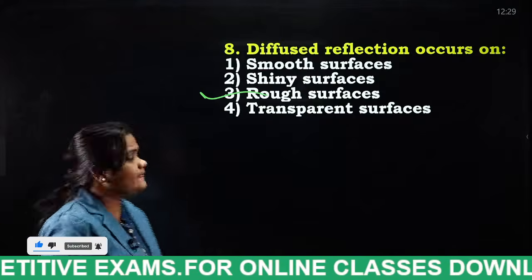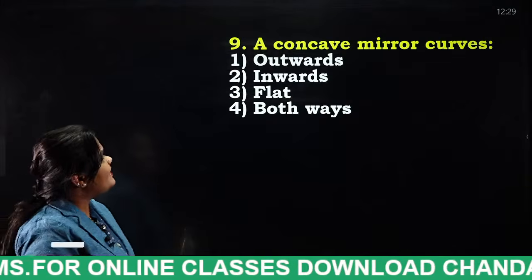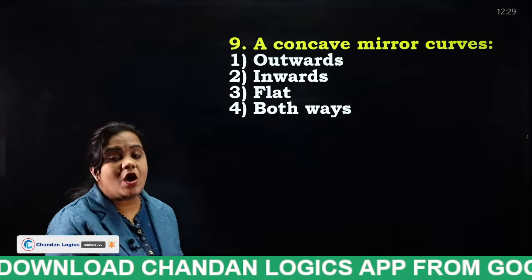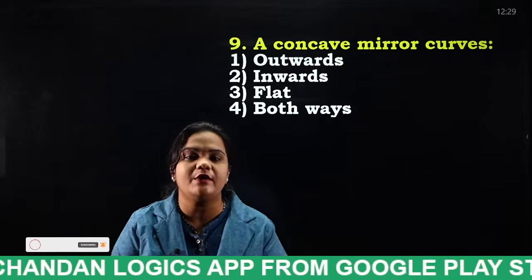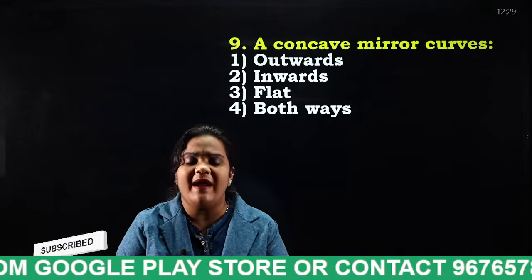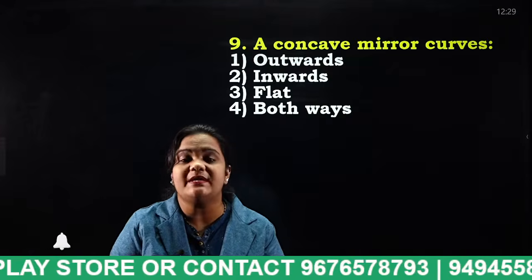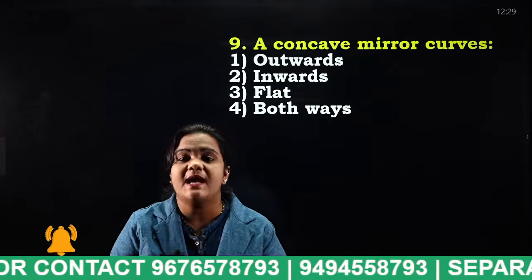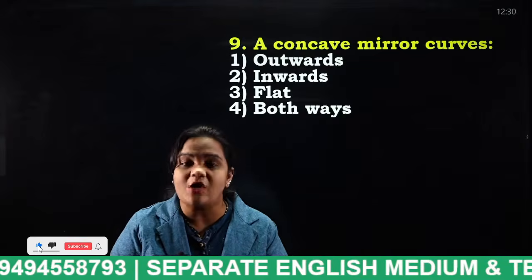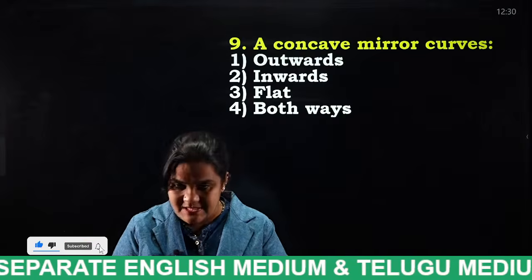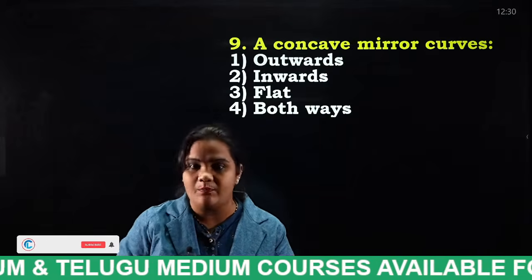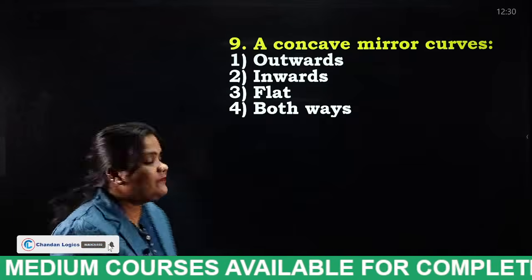A concave mirror curves outwards, inwards, flat, or both ways. Concave mirror. So a concave mirror curves inwards. Where do we use this concave mirror, students? Dentists use this, and even torch lights use this. Why? Because in a concave mirror, when the light hits it, all the reflected rays meet at a single point. Inwards. Very good.